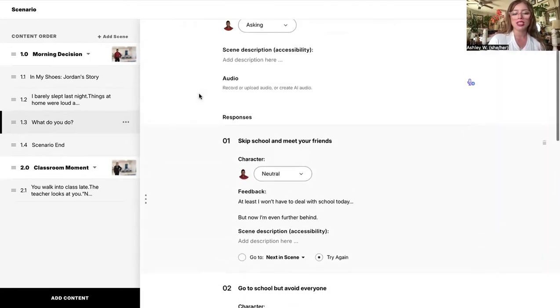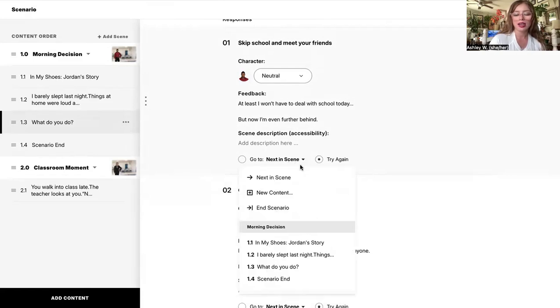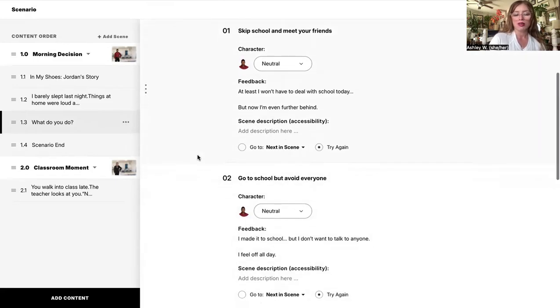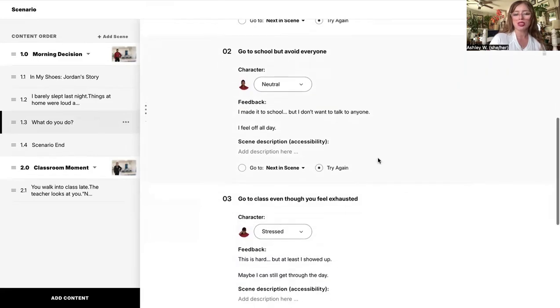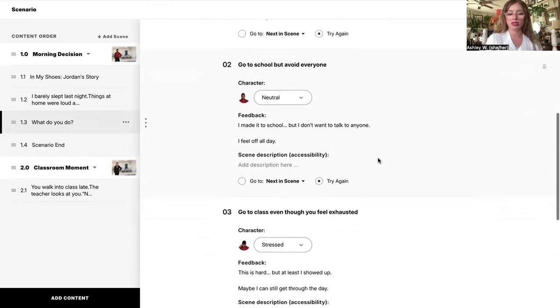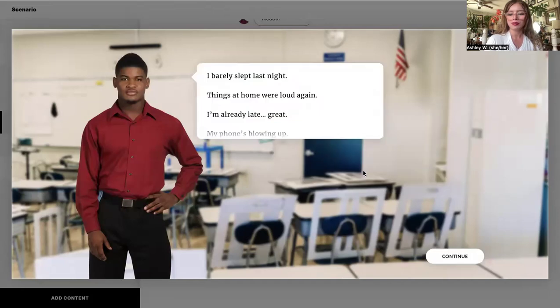So with each of these decisions, you have the option down here to either go to the next scene, again, choose new content and scenario, or you can choose try again. So the learner is going to have the option to try again until they have chosen the correct response. So just a preview of this.